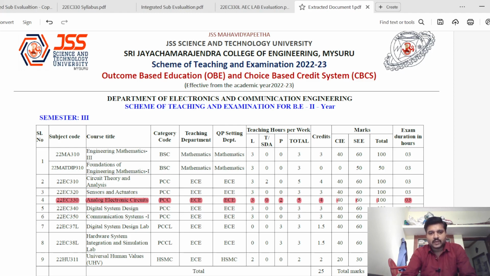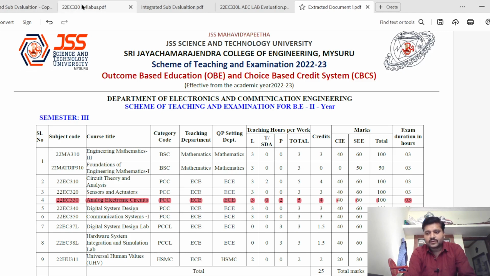Okay, so I'm going to discuss the subject analog electronic circuits, which is for the third semester, and this is for the 2022 curriculum. The subject code is 22EC330. This is a 40-60 scheme. That is, internal evaluation will be done for 40 marks and the external semester-end exam will be conducted for 60 marks, which constitutes a total of 100 marks. That is how this will be evaluated.